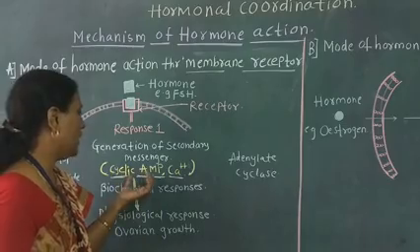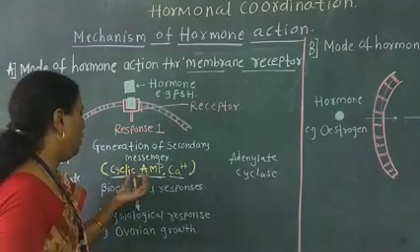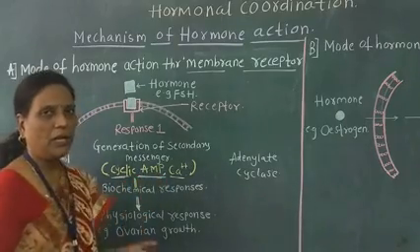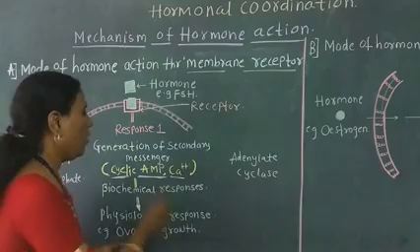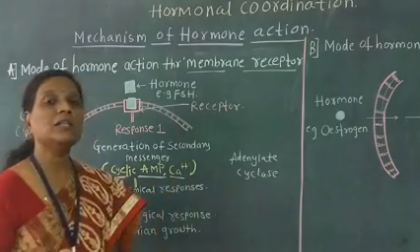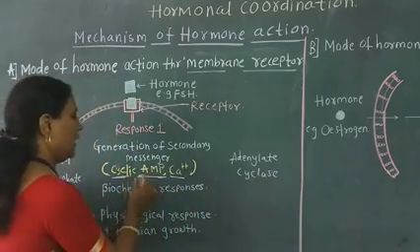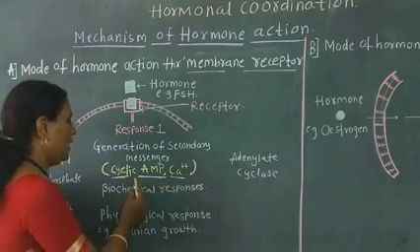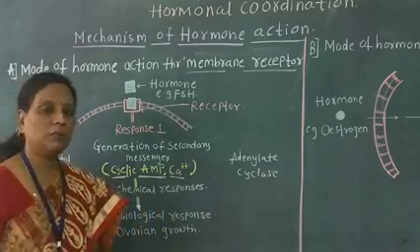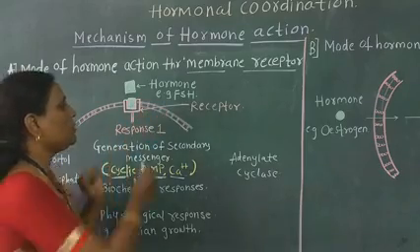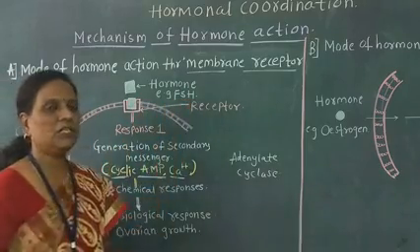So this cyclic AMP, cyclic adenosine monophosphate, or calcium, are the secondary messengers. Now these secondary messengers initiate the biochemical responses. What is the response to the hormone FSH?